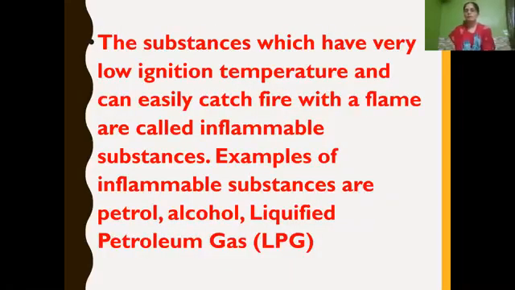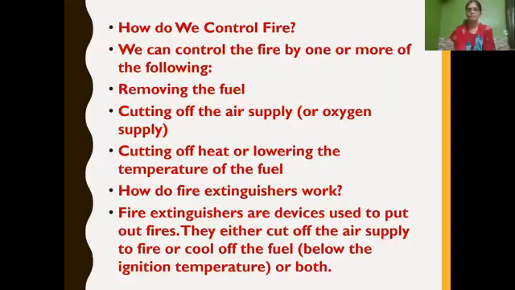The substances which have very low ignition temperature and can easily catch fire with a flame are called inflammable substances. Examples of inflammable substances: petrol, alcohol, LPG, liquefied petroleum gas. So what are inflammable substances? Substances which have very low ignition temperature so that they easily catch fire with a flame are called inflammable substances.